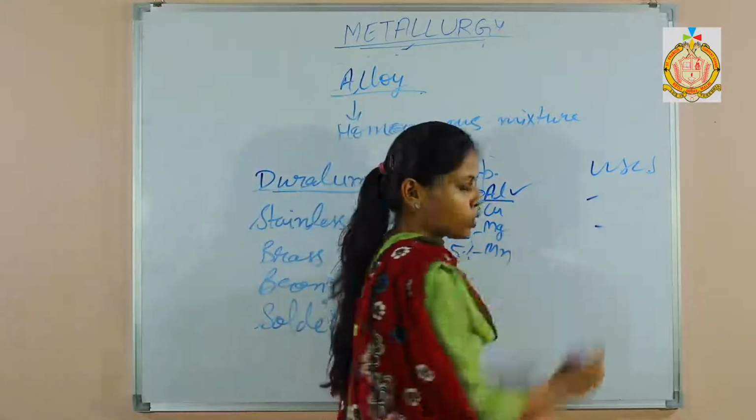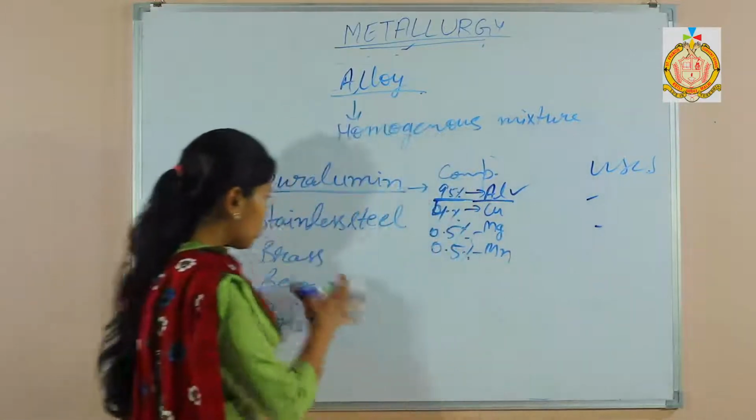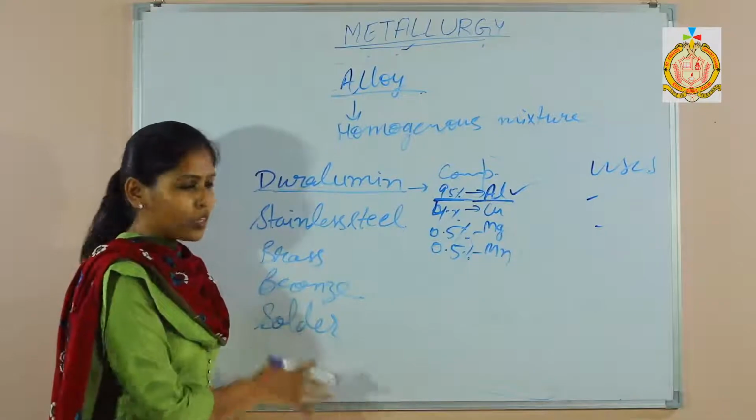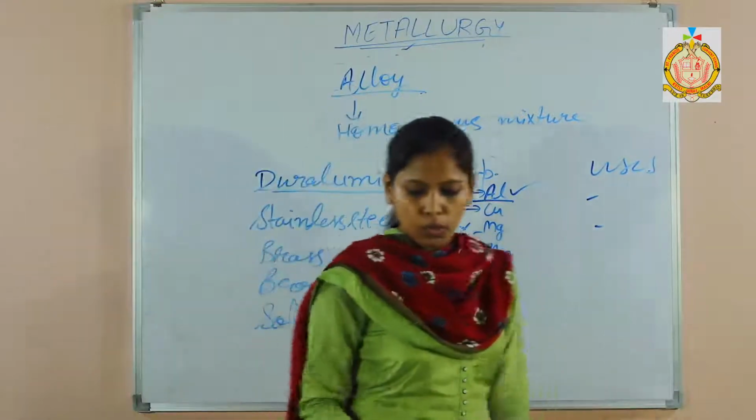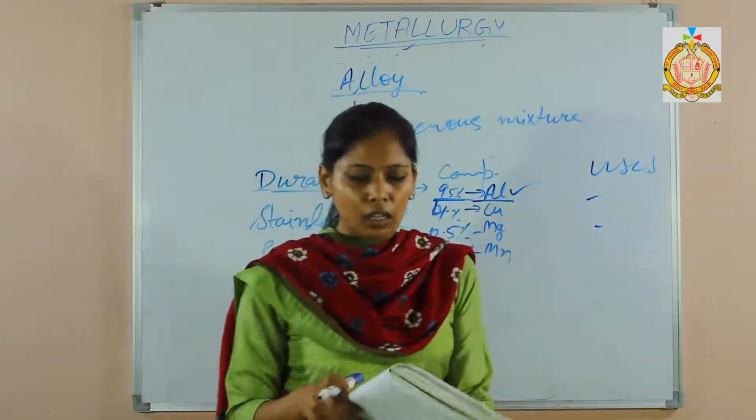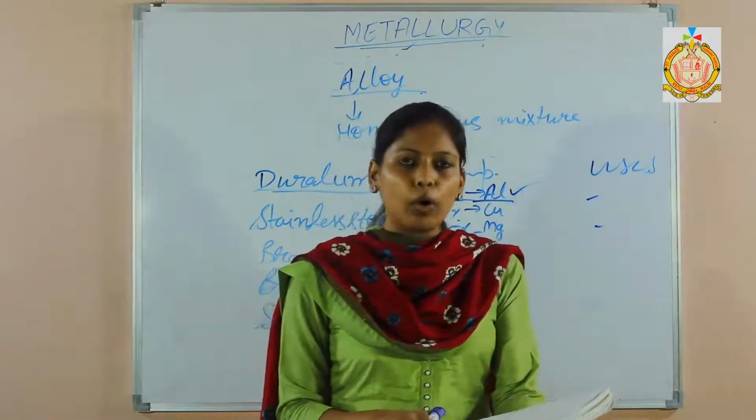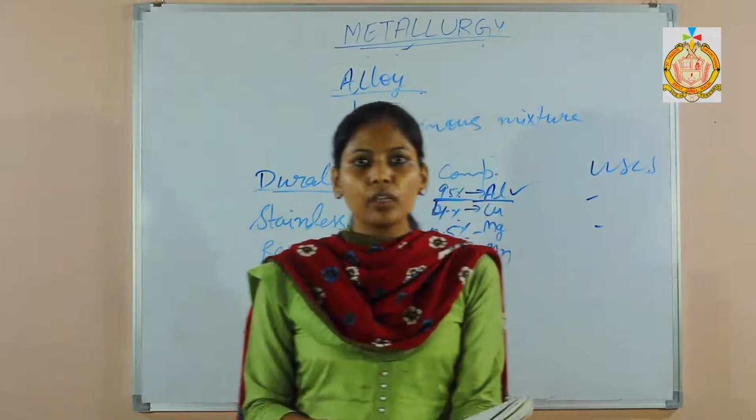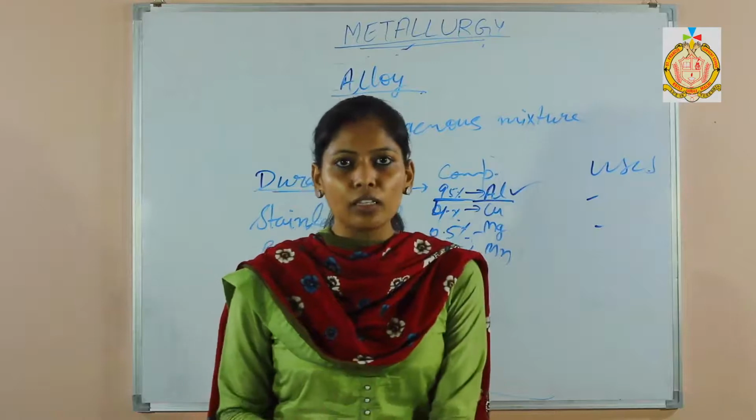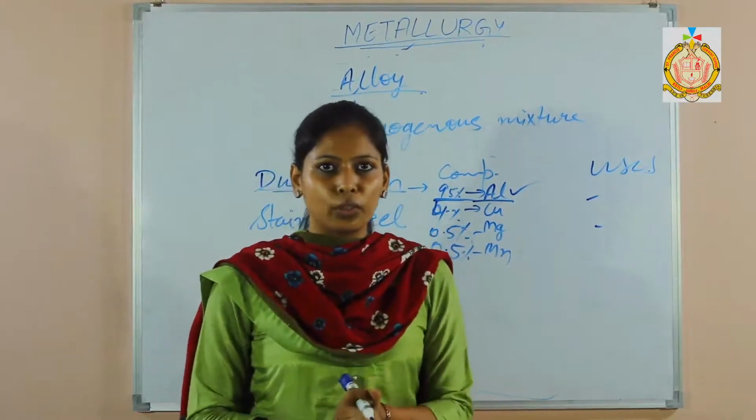Then uses are also there. Learn them. So do these 5 important alloys and their uses from the given table. It is given at the end. So this is all about your chapter on metallurgy. Please revise it and prepare your notes. Thank you.